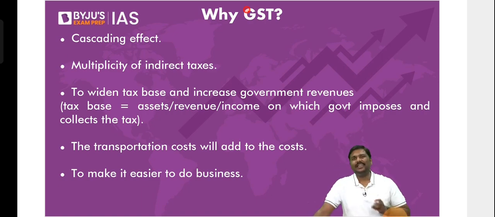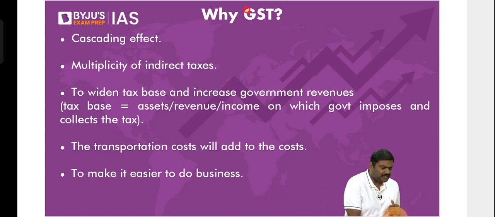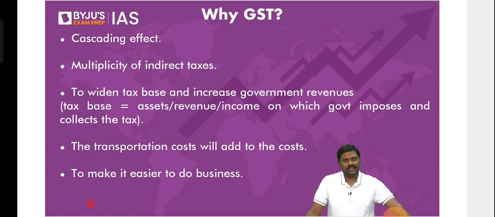Then we discussed the concept of capital gains. What is capital gains? Under capital gains, you are buying an asset, selling an asset, and when you sell the asset, you have made certain gains, and on these gains, government will impose a tax and collect the tax. Now there are two types under that: long term and short term. And I've told you there is no fixed time frame from one asset to another asset. What is long term will change. What is short term will change. So there is no fixed time frame.